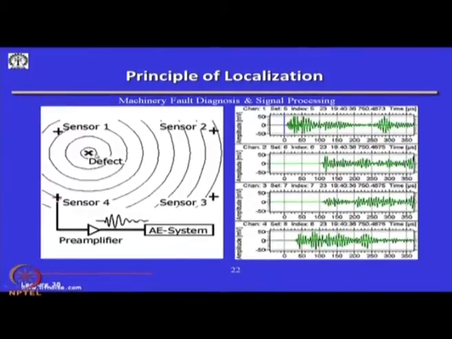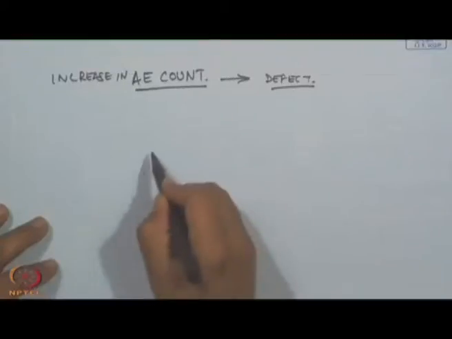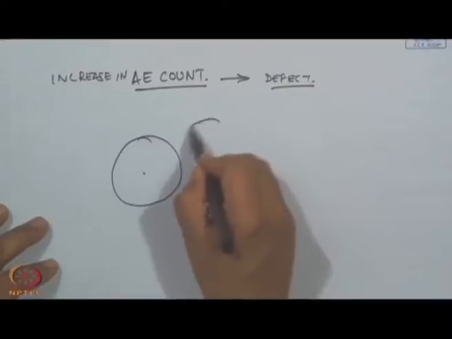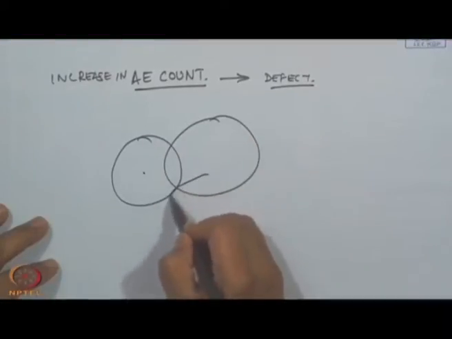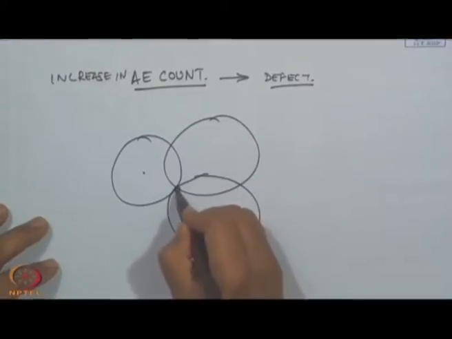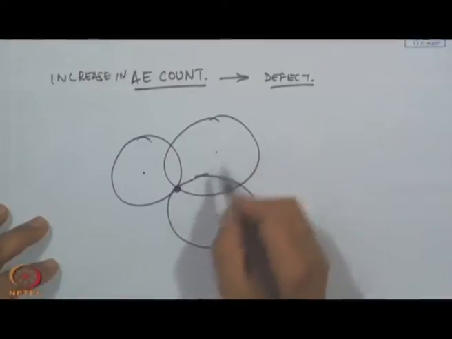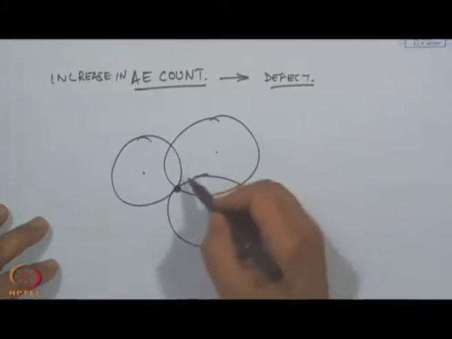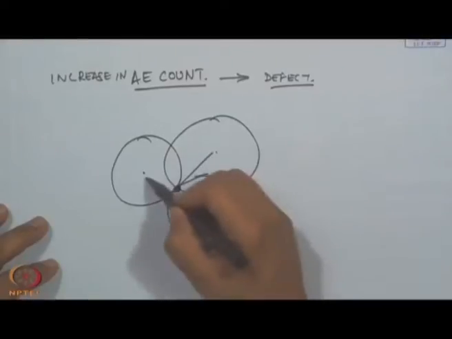If I draw them in a 2-dimensional plane, suppose one event is here, you can draw a circle around it, and a circle around it, and a circle around it. Wherever these 3 spheres meet, that will be the location of the defect from each of these sensors.